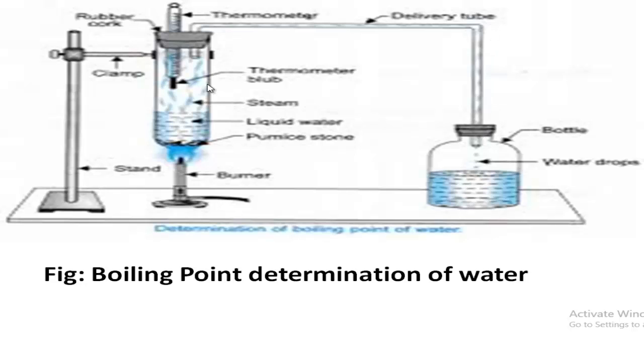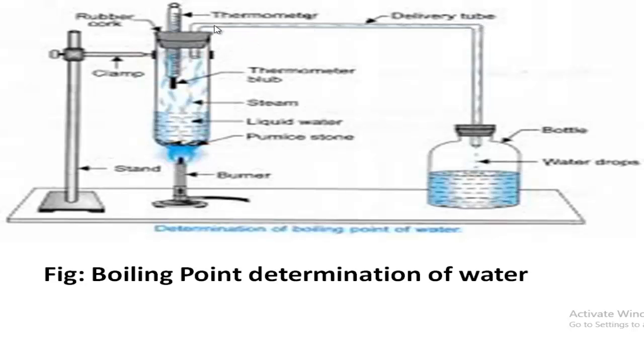this is called a delivery tube. Why do we use this delivery tube? Because we close the mouth of the test tube, so when the water is boiled, water vapor will be created, and to pass this water vapor through this pipe we will use this delivery tube.